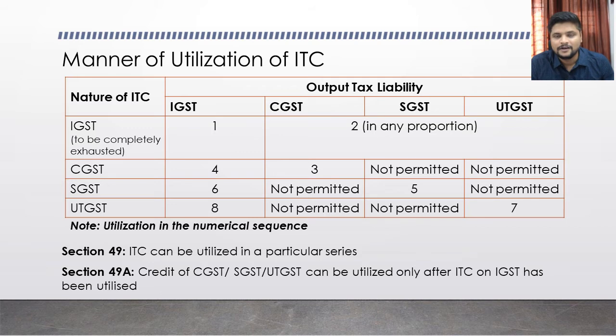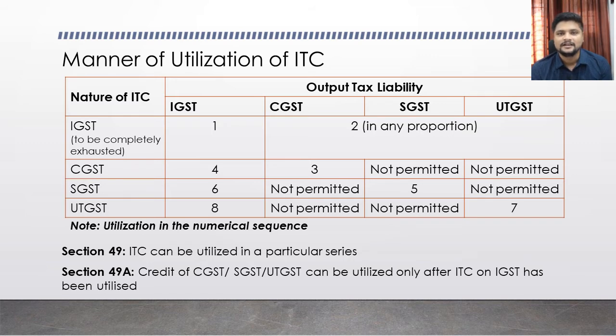But I have given one note here which says that if you have to go for your next nature of liability, which is CGST liability, before that you have to completely exhaust your IGST liability, because IGST input ITC is available for set off of any type of taxes. That is the reason first you have to completely exhaust your ITC on IGST before you go to any other tax laws. So for CGST, the first set off can happen on CGST output, the second set off can happen on IGST output, SGST output not permitted.